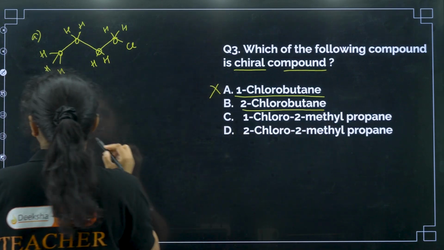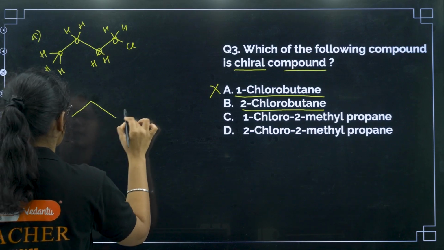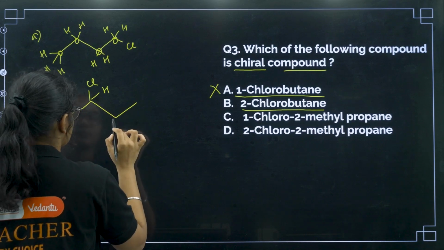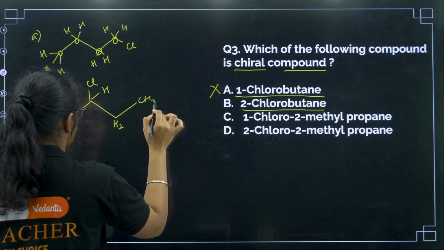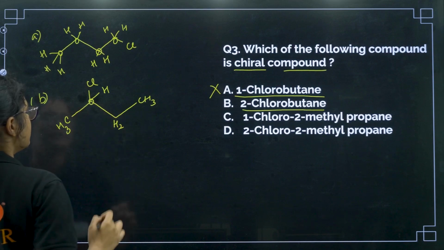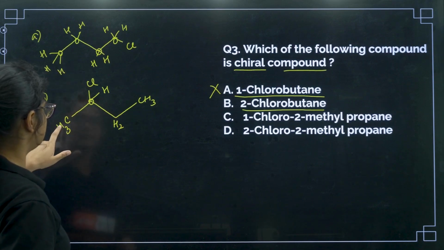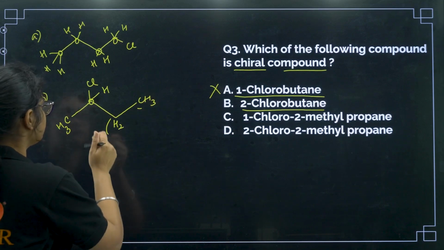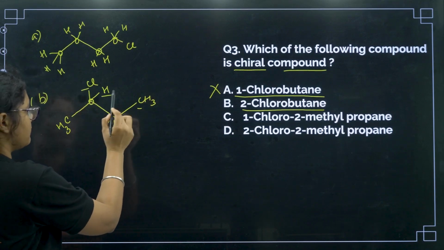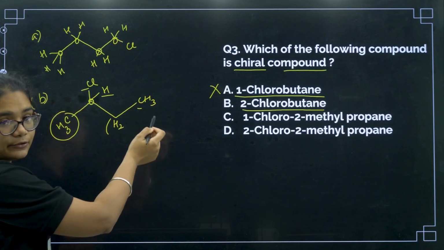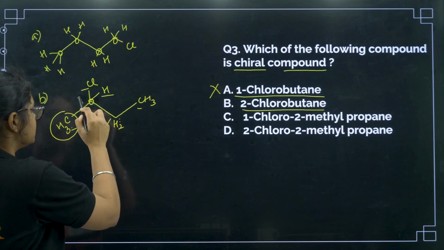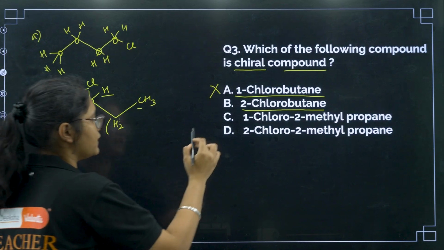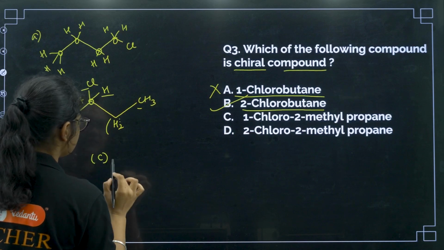Next, 2-chlorobutane. So if I draw 2-chlorobutane, now you see this carbon is having 3 hydrogen, this carbon is having 2 hydrogen, this carbon is having 3 hydrogen. But if you check this particular carbon, it is having 1 chlorine, 1 hydrogen, one side methyl and one side ethyl group. These two groups are not same, right? So this is having 1 chiral carbon, and if there is only 1 chiral carbon, then it is definitely optically active.